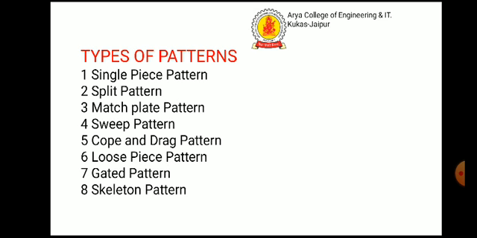Next, cope and drag pattern. Actually, the upper box is the cope and the lower box is the drag. The two molds of each half of the pattern are finally assembled and the mold is ready for pouring. A cope and drag pattern is another form of split pattern. Each half of the pattern is fixed to a separate metal or wood plate.